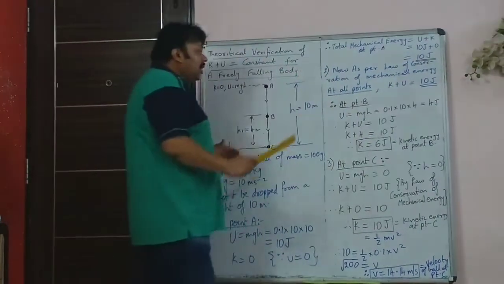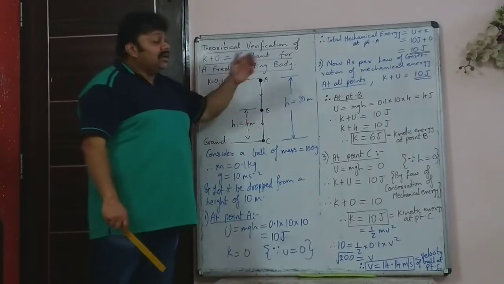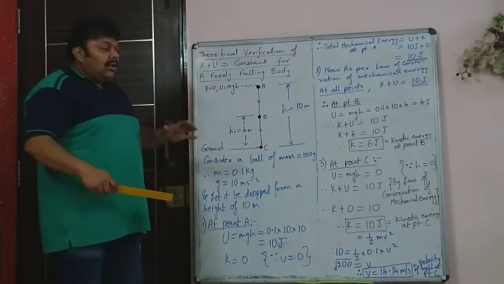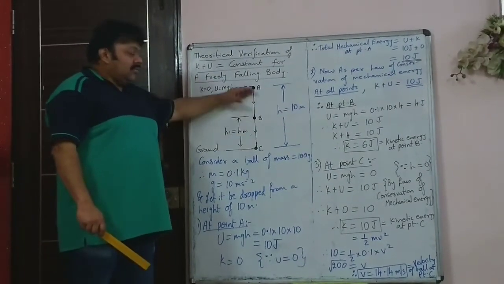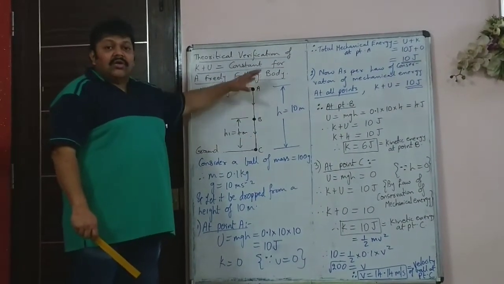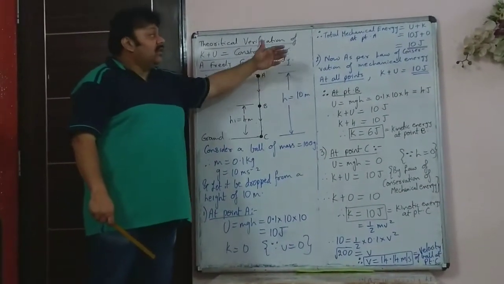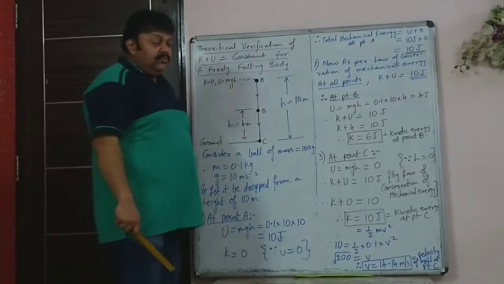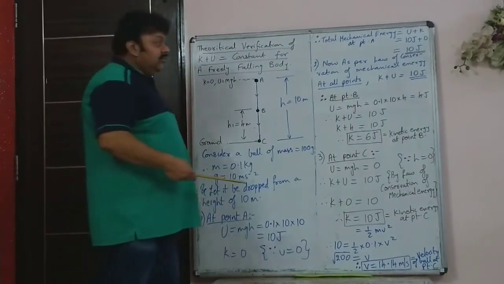So at point A, the total mechanical energy will be 10 joule. So now get one thing clear, that anywhere in the system, since we are ignoring frictional forces, the total mechanical energy will remain 10 joule. So it was 10 joule, it will remain 10 joule.